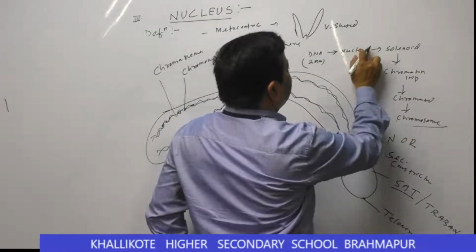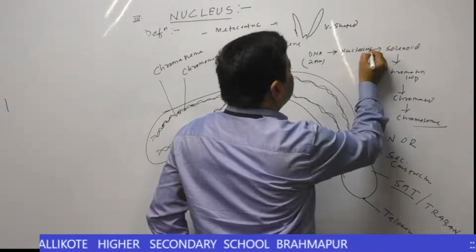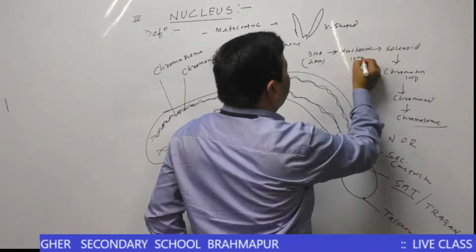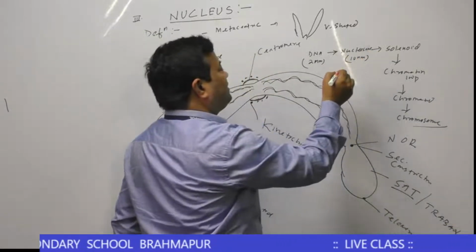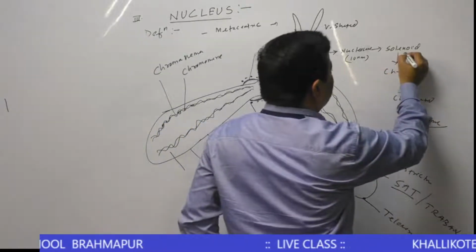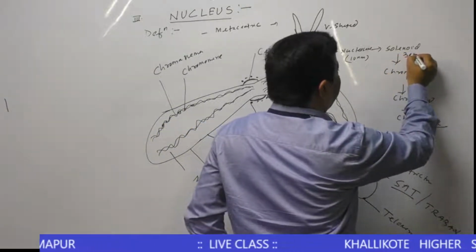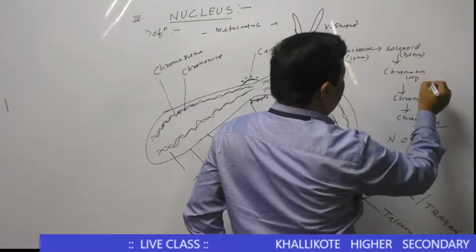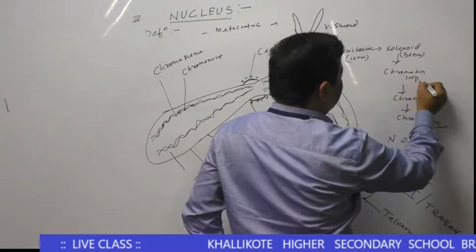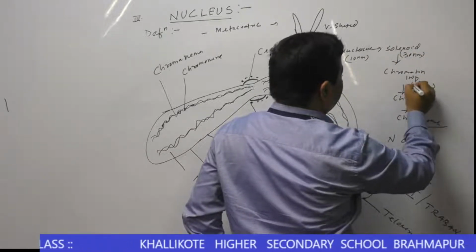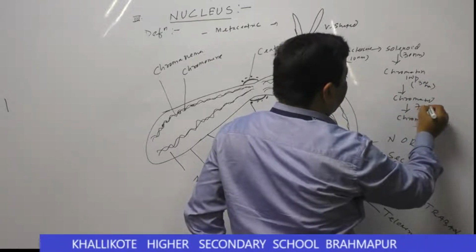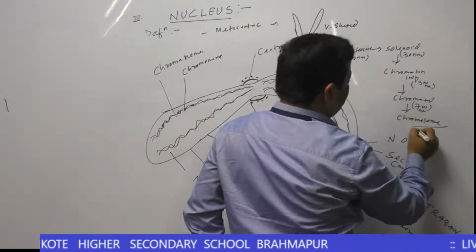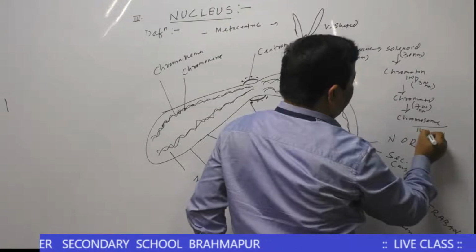Nucleosome, whose diameter is about 10 nanometer. 1 nanometer is equal to 10 angstrom. Solenoid is about 30 nanometer. Chromatin network is about 300 nanometer, chromatid is about 700 nanometer, chromosome is about 1400 nanometer.